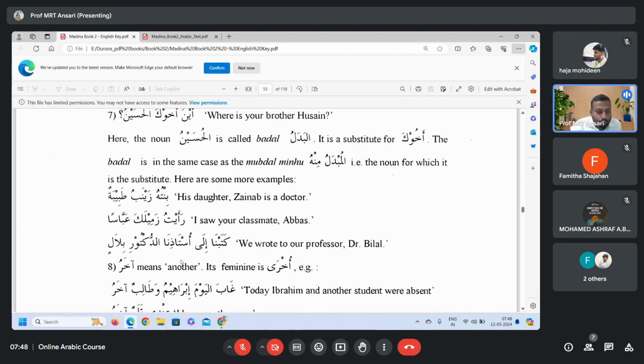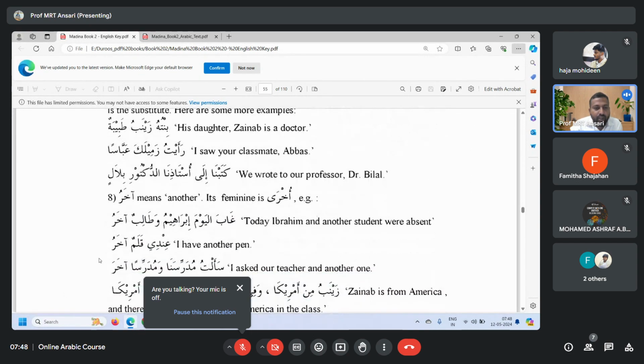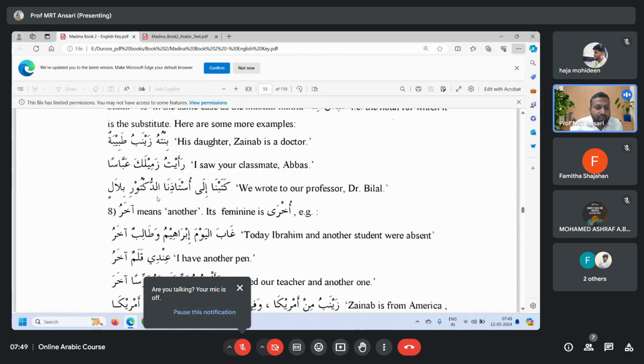كتبنا إلى أستاذنا الدكتور بلال. We wrote to our teacher. Remove أستاذنا. You will see الدكتور will have kasra because it takes the position of أستاذنا. So that is badal. And Bilalin, that is of course also badal. So you remove الدكتور, remove أستاذنا, you say إلى بلال. So you will find Bilal is majroor because it is followed by the preposition إلى. So الدكتور is also badal, Bilal is also badal. Fine. So we have got here three kinds of badal: marfu, mansub, and majroor.